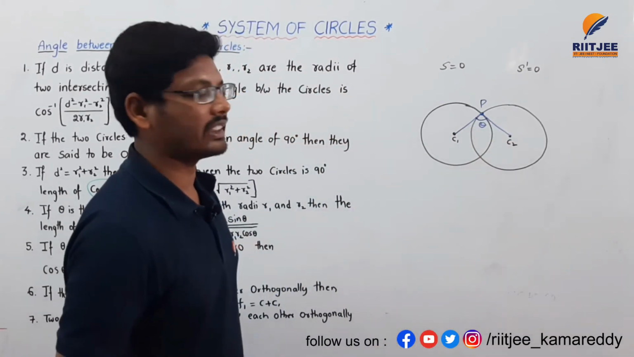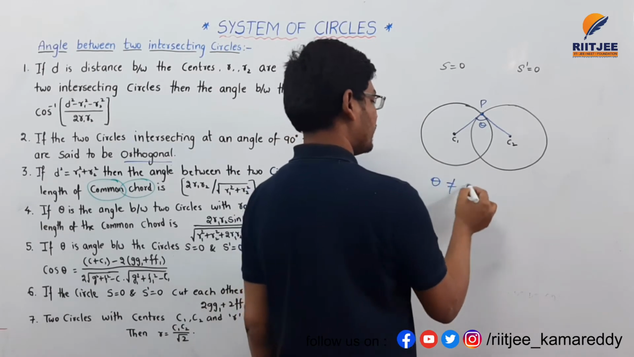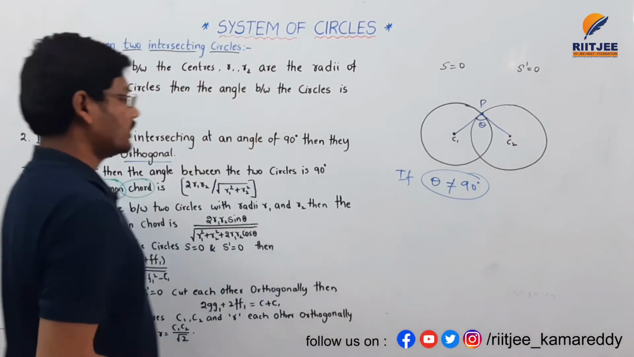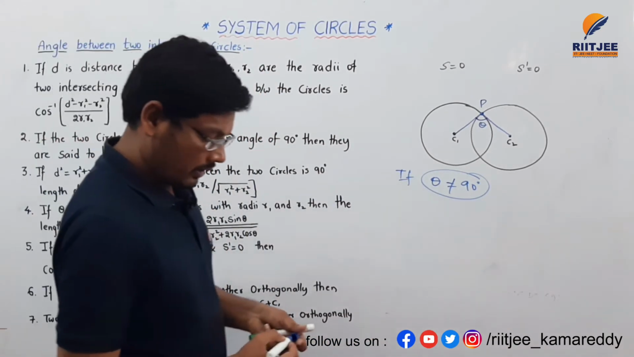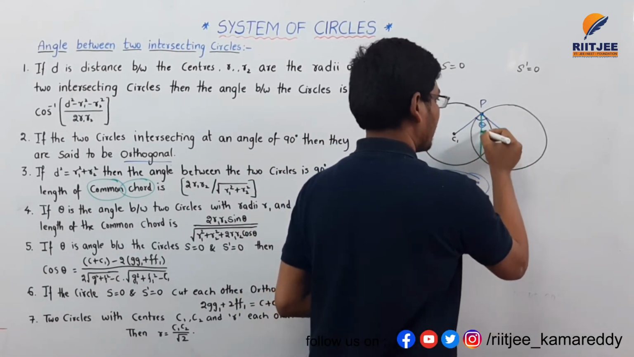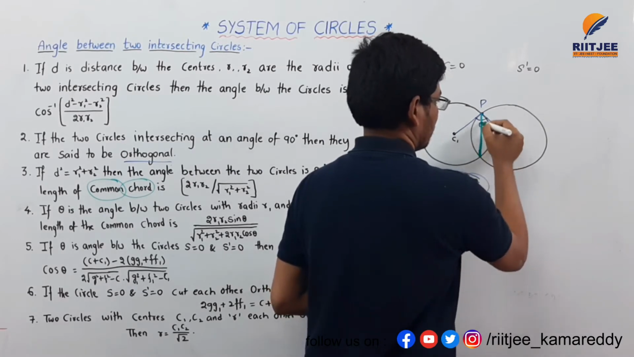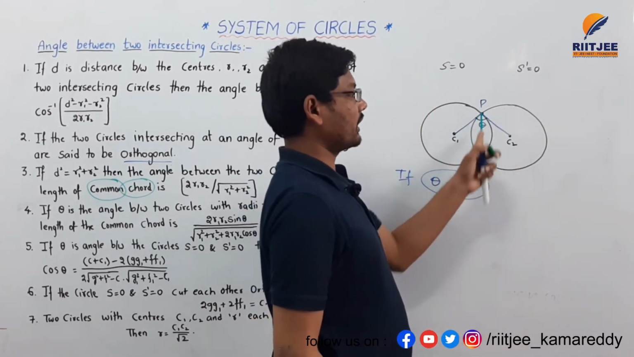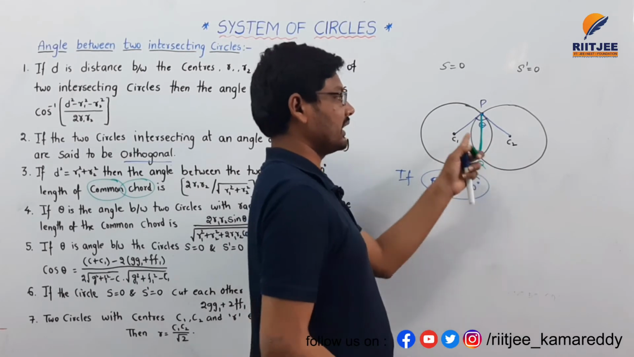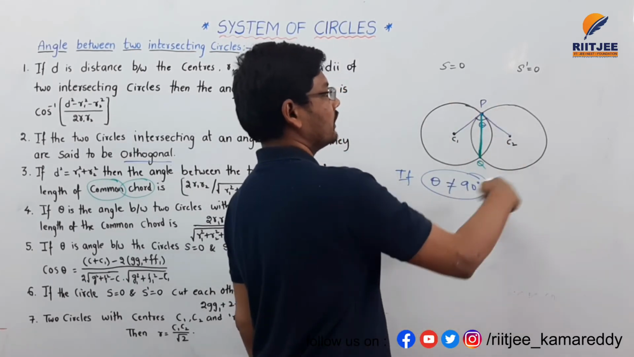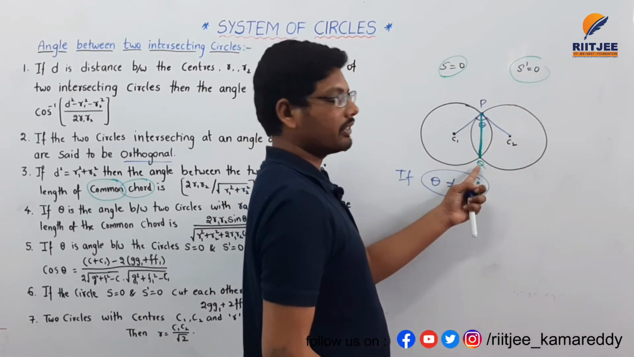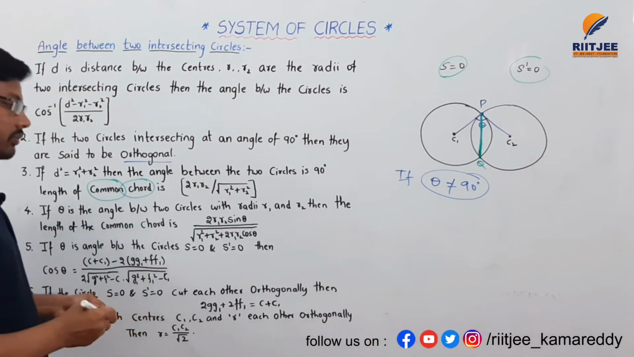Theta, we don't know, that is not perpendicular. Theta is not equal to 90 degrees. If theta is not equal to 90 degrees, then the length of the common chord, the green line, is the distance between these two points, P and Q, the points of intersection. This PQ is the common chord for S equals 0 and S dash equals 0.